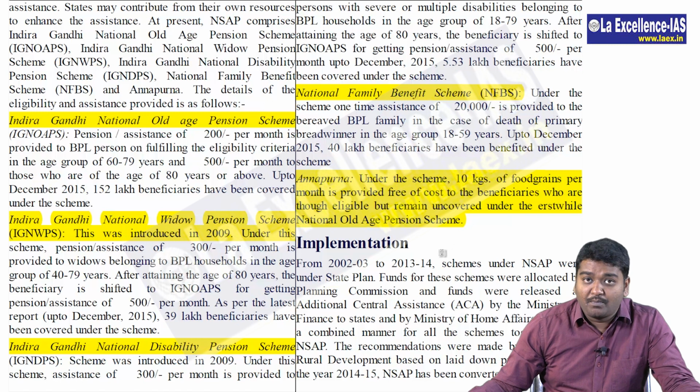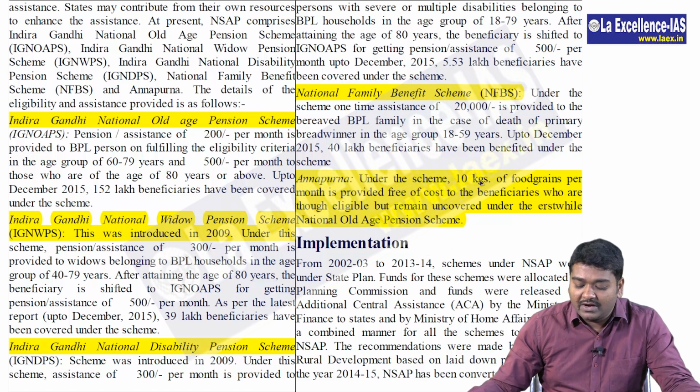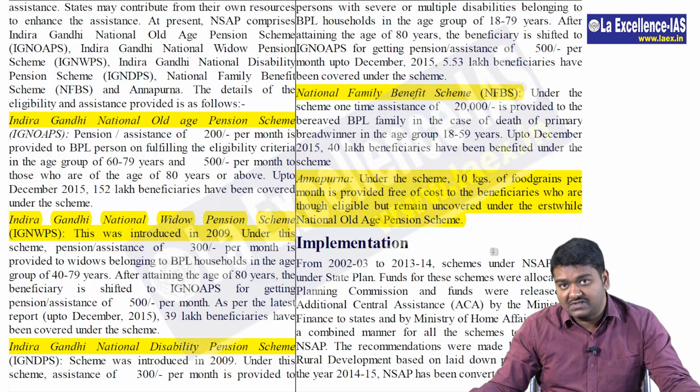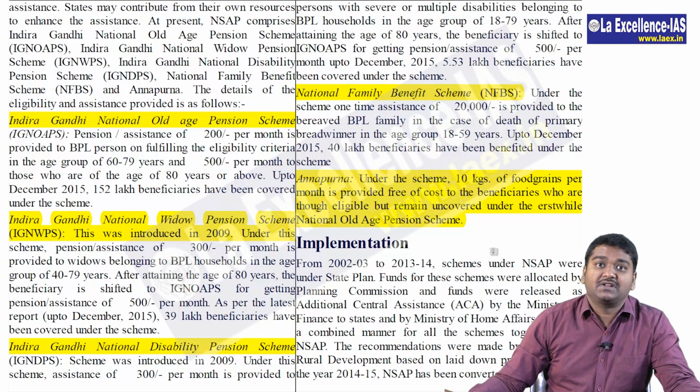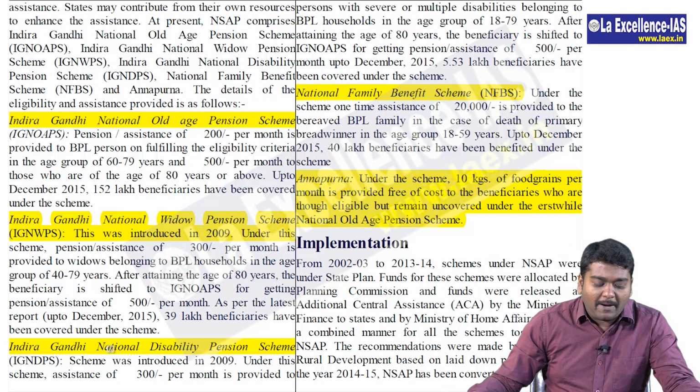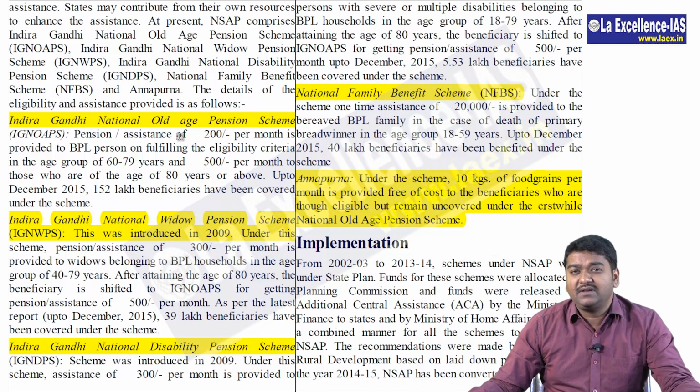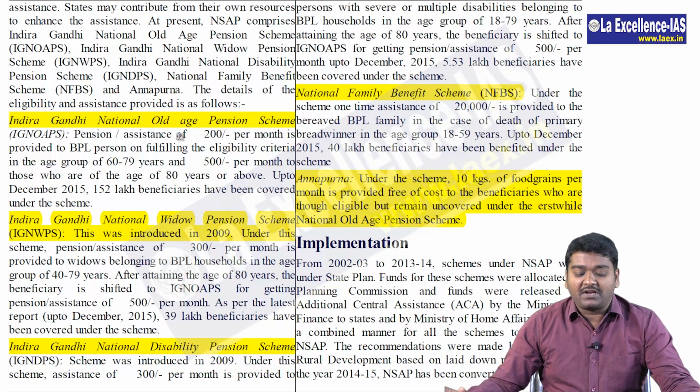All this is important for our preparation. When we are looking at it, 10 kgs of food grains per month. I have already shown you this for those people who are not getting money under the National Old Age Pension Scheme. So this type of information is very important for us. Apart from this, the other schemes with these names will not be asked now, but even if they ask you, you should be aware of this.